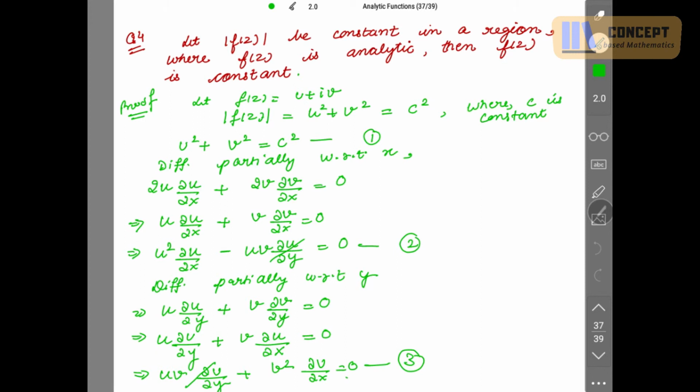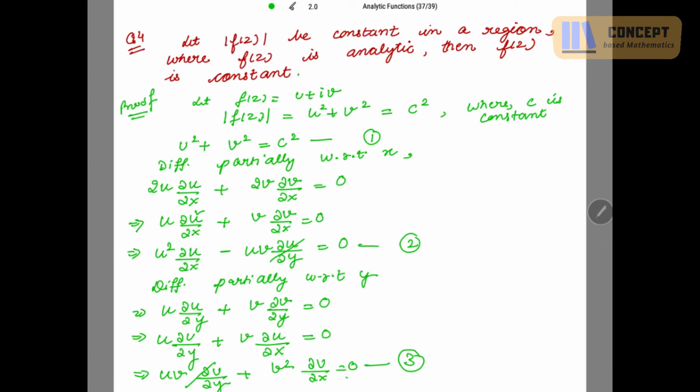In that case, the same procedure. You will differentiate with respect to x like this. Then using the CR equation, you convert the whole equation in v. Use the CR equation here and multiply the whole equation with respect to v. I multiplied it with u, you multiply it with v.